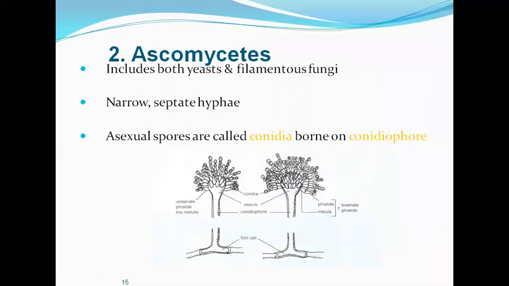Then we have ascomycetes. This includes both yeast and filamentous fungi. These have narrow and septate hyphae, and they have asexual spores which are called conidia, which are borne on the conidiophore. So this is the conidiophore, and on the conidiophore the conidia are present. These small round structures are the conidia.